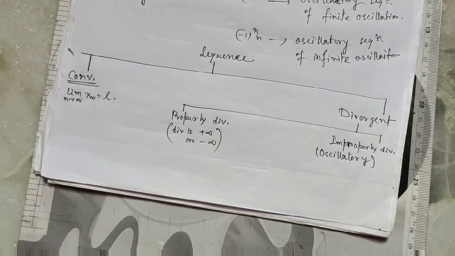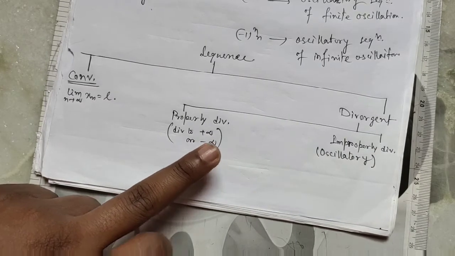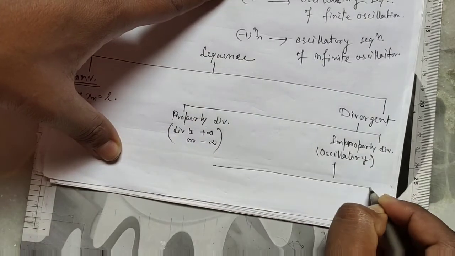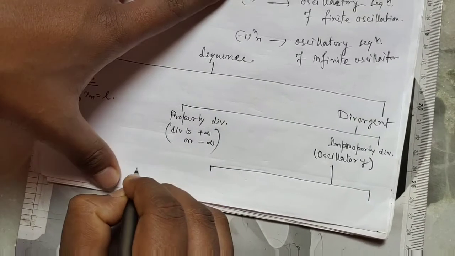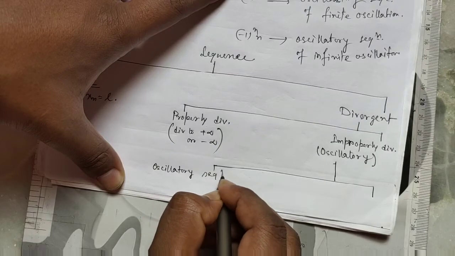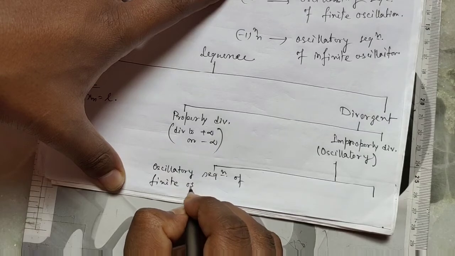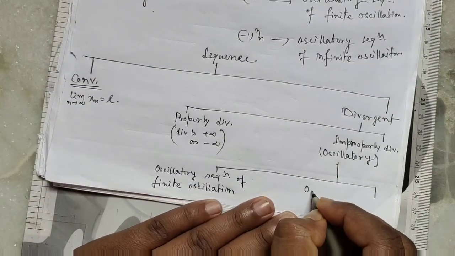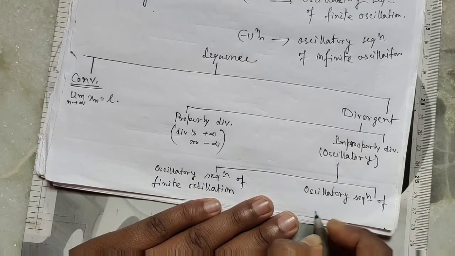Improperly divergent has two types: oscillatory sequence of finite oscillation and oscillatory sequence of infinite oscillation.